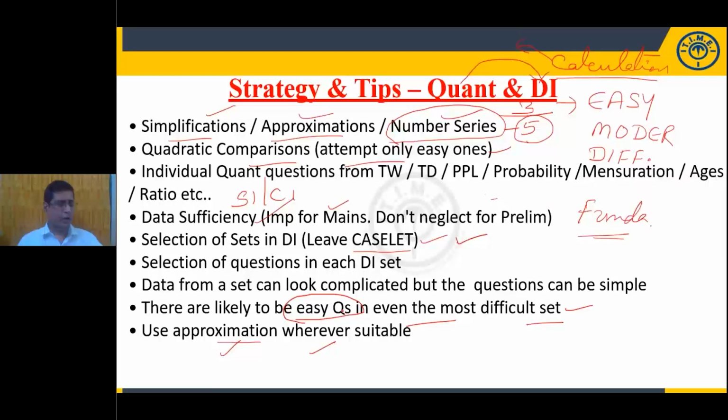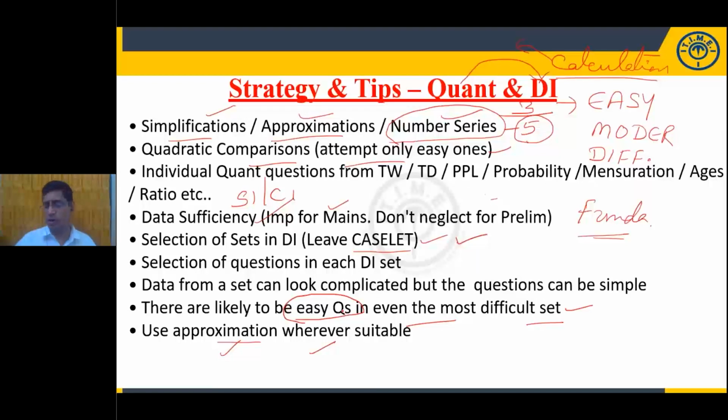Now read the question, solve the question using pen and paper. The second time, just avoid the maximum number of steps. The third time, when you are trying to solve the same question, think, is there any alternate approach for the same question? Can we answer the same question without using pen and paper? What is the logic behind it? How can we answer this question in less time? So the third time when you are doing it, you will get perfection in that type of question.